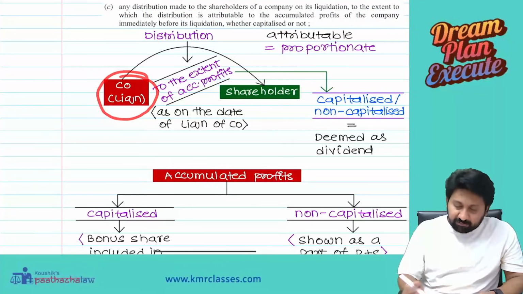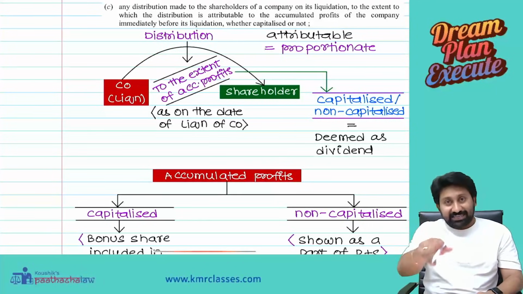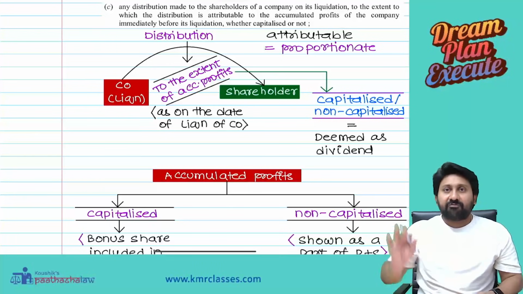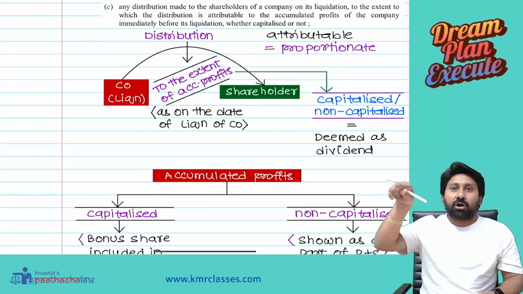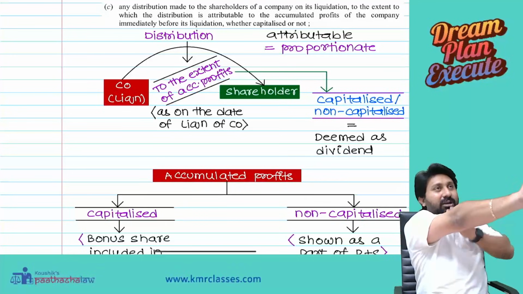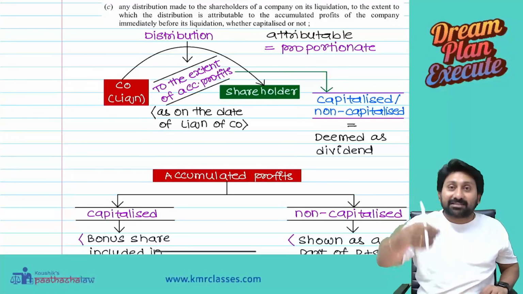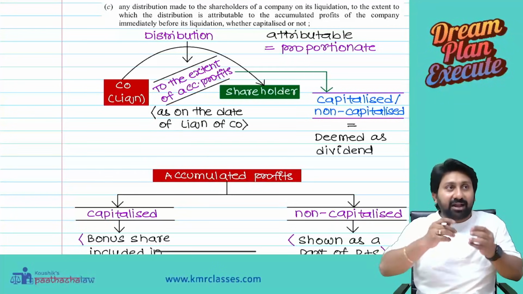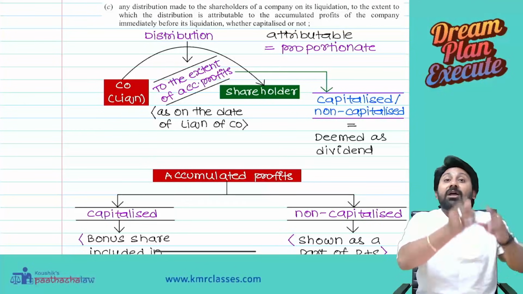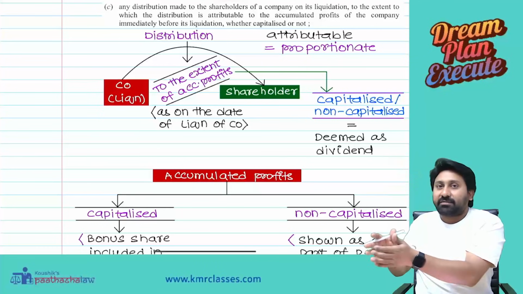Company is going into liquidation. It made distribution of assets. You are seeing assets, but we are seeing distribution of share capital and reserves and surplus. So therefore, don't bifurcate between capital asset and non-capital asset, because the company is seeing only reserves and surplus and share capital being given back. Since I can't give back reserves and surplus in reserve form, and can't give shares in shares form because the company is going to close and shares are no more there, whatever is represented by these mirror images, which are the assets of the company, we are giving that.